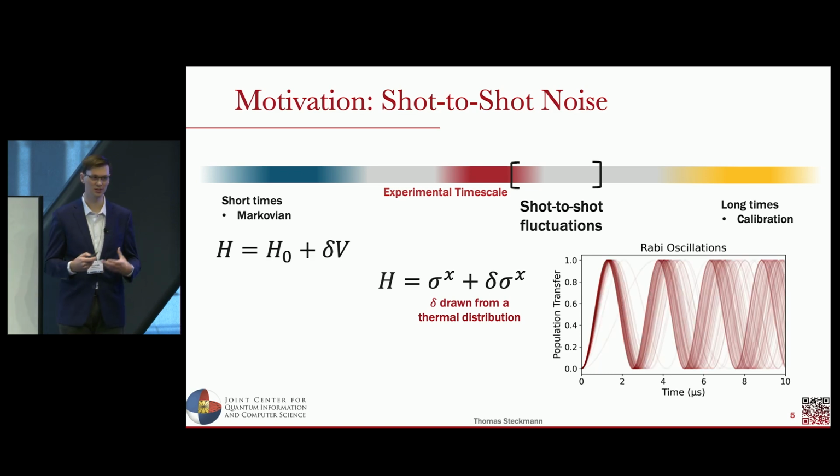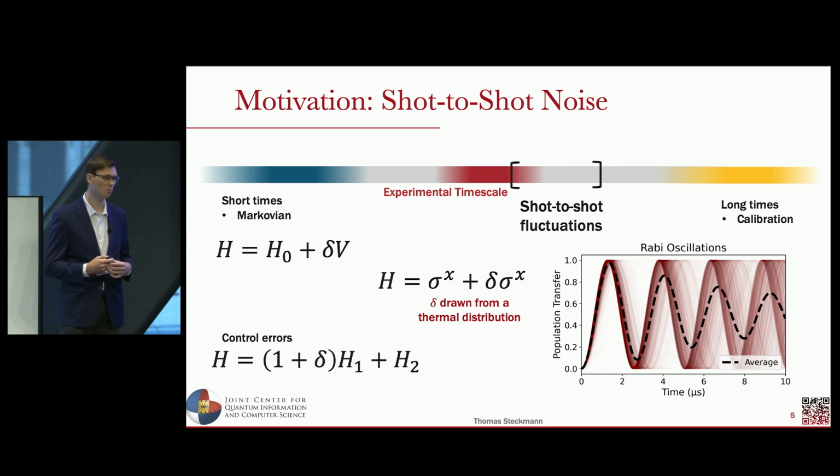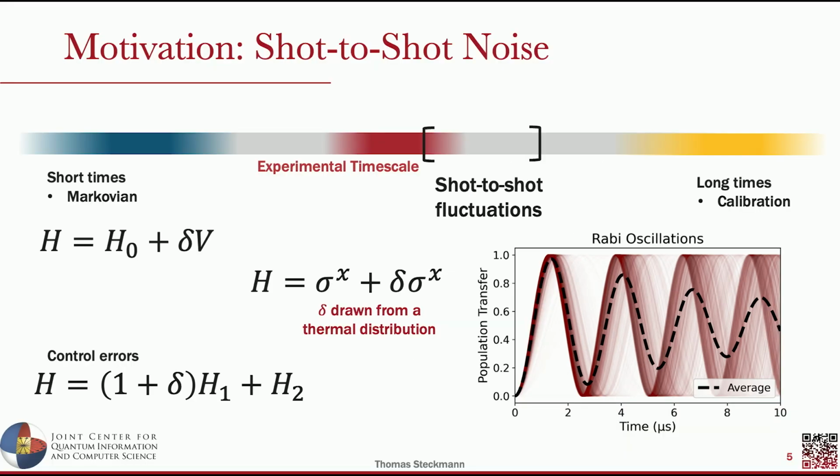Of course, we can't measure a single trajectory of our system, and so when we take expectation values of this system, we get the effective damping noise. I also want to highlight that this model captures a particular type of control error, which is when the error Hamiltonian is not necessarily orthogonal to the dynamics that we want to study, which makes doing something like dynamic decoupling much harder to implement.